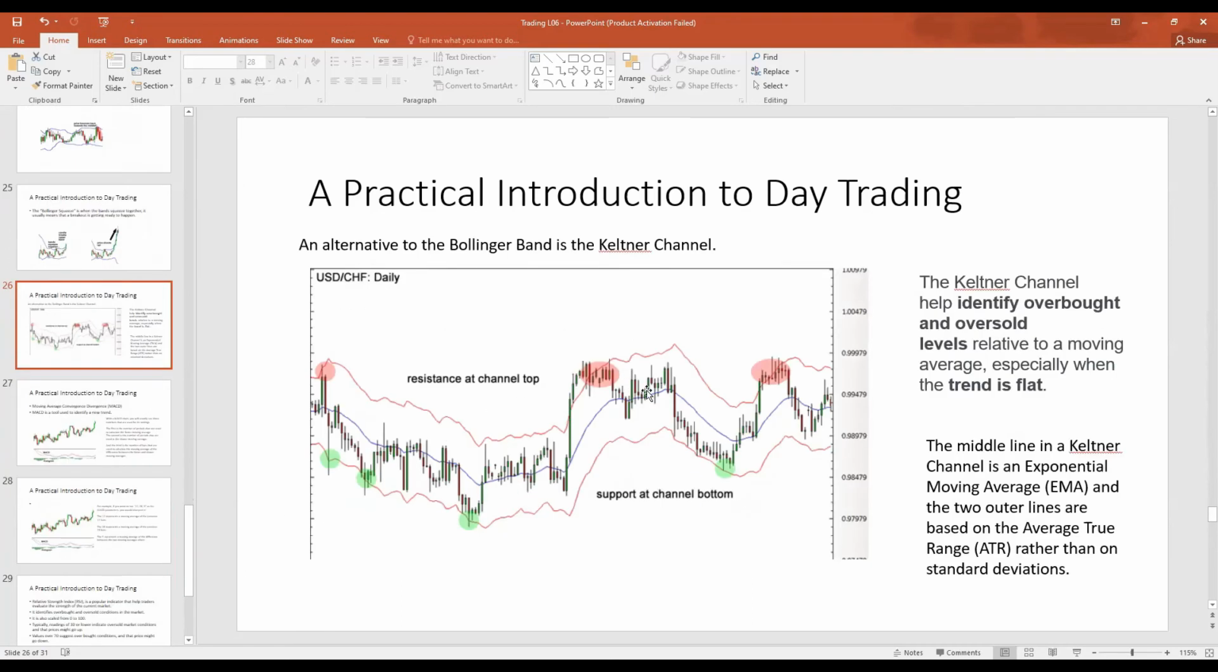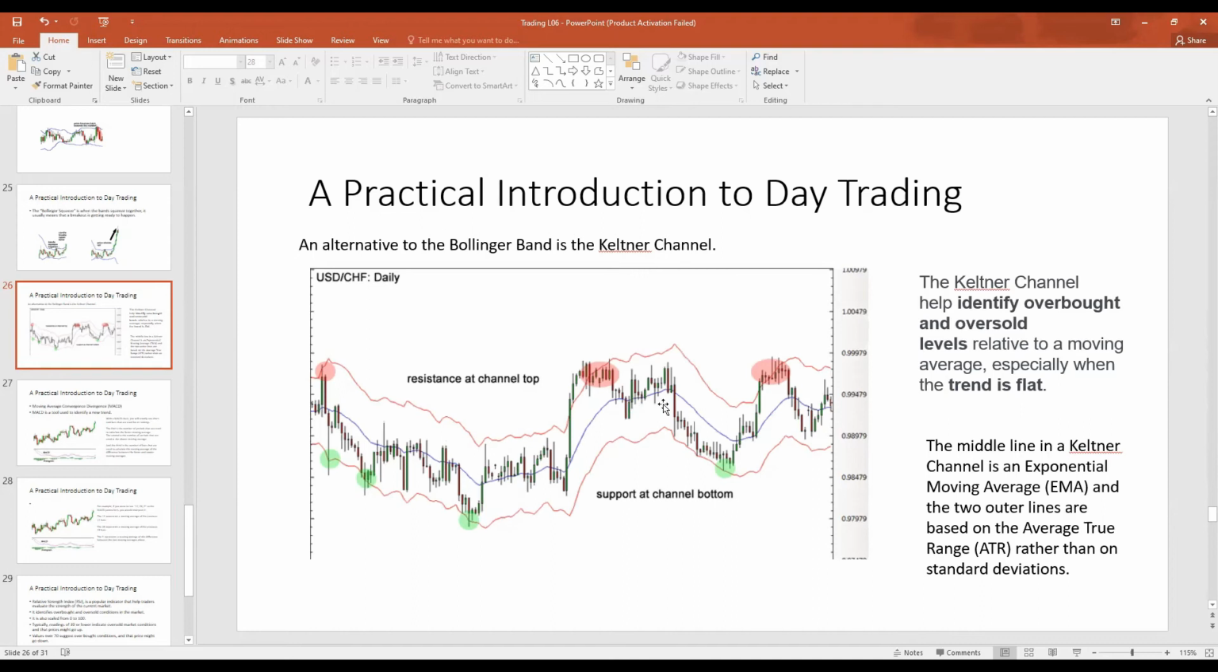An alternative to the Bollinger Band is the Keltner channel. The Keltner channel is used to help identify overbought and oversold conditions. I'll explain the concept of overbought and oversold when I go into the relative strength index. The middle line of the Keltner channel is an exponential moving average.